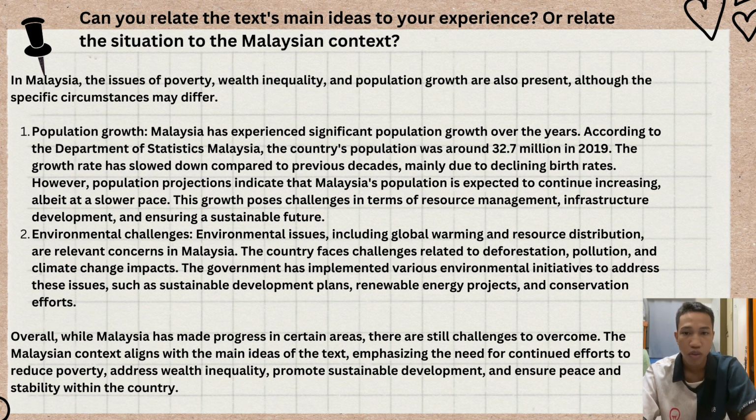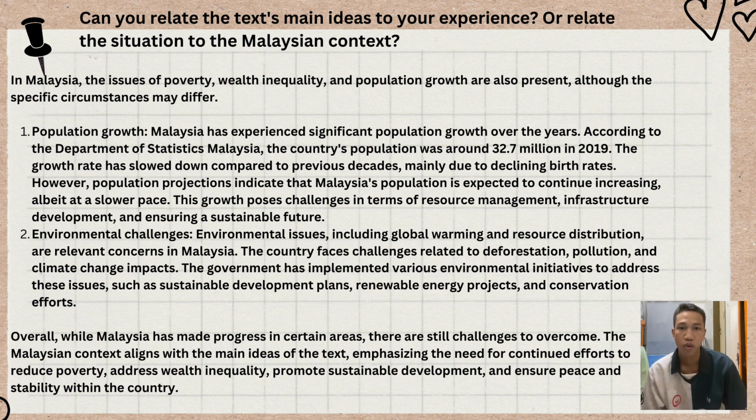And also, environmental issues, including global warming and resource distribution, are relevant concerns in Malaysia. The country faces challenges related to deforestation, pollution, and climate change impact. The government has implemented various environmental initiatives to address these issues, such as sustainable development plans, renewable energy projects, and conservation efforts.